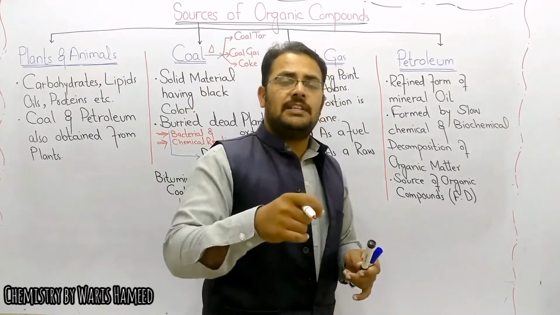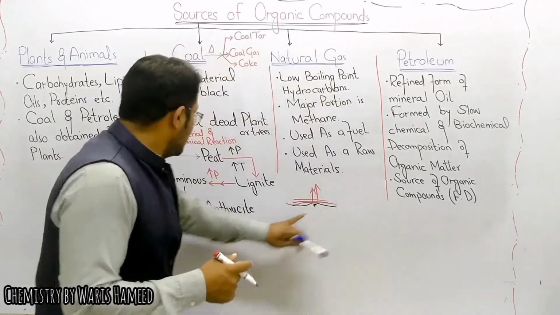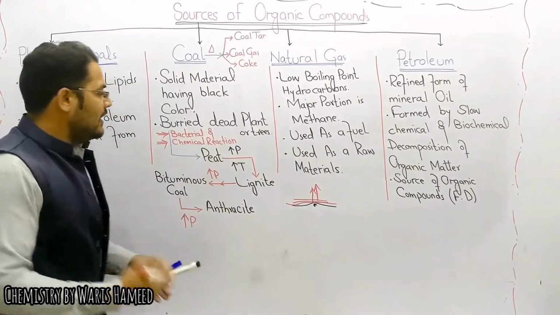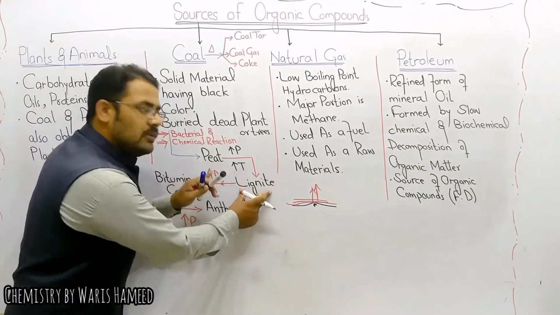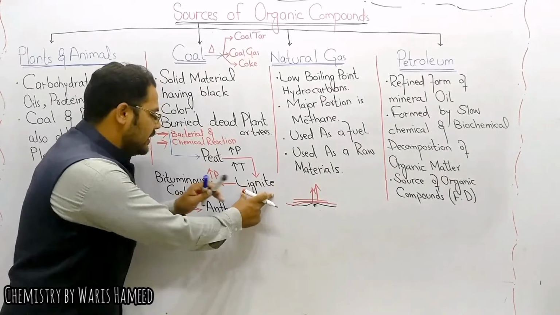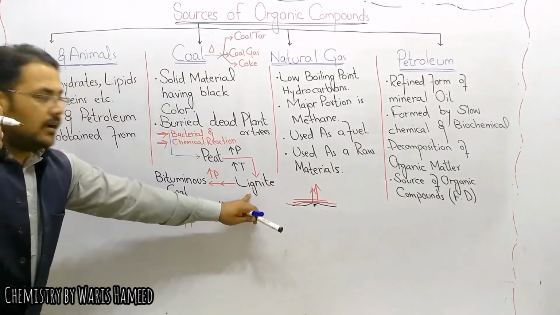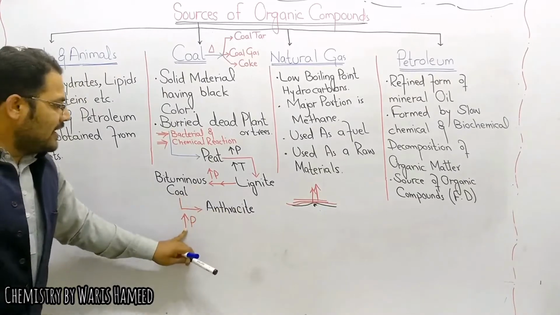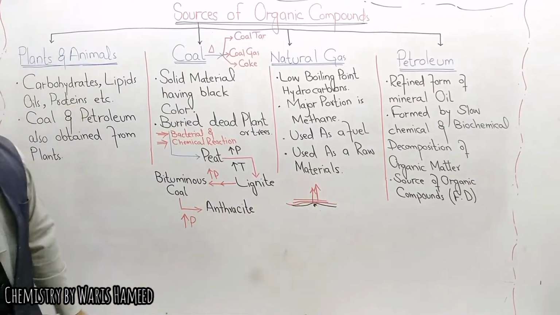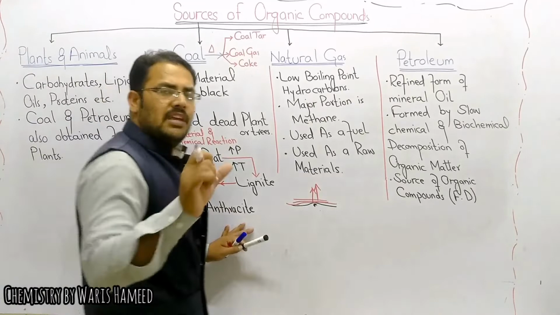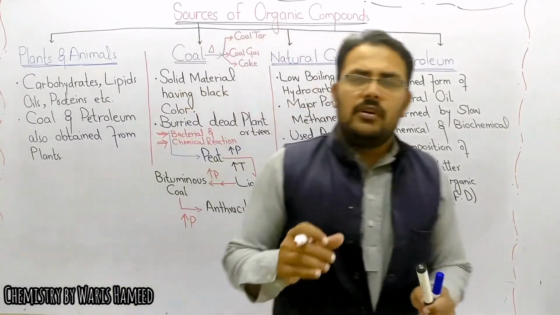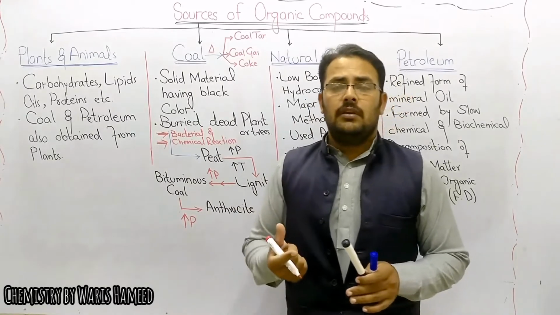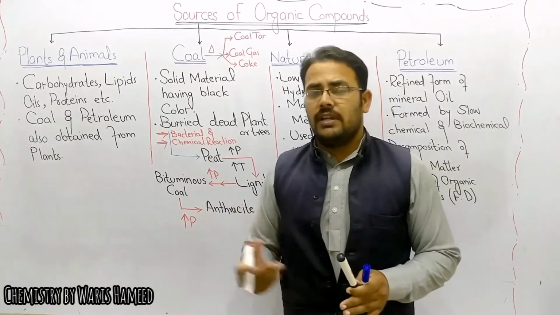At higher pressure and temperature, it converts into peat. Later on, the peat converts into lignite. And after higher pressure, it converts into bituminous coal, and at the end, it converts into anthracite. Anthracite is the main source of fuel, and that fuel is used in our daily life.